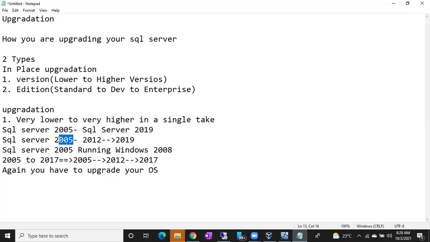Right. So whatever precautions we have discussed for the upgradation, for patching, whatever precautions we have discussed. Can anyone tell me any precautions for patching? Any precautions? 2-3 precautions.